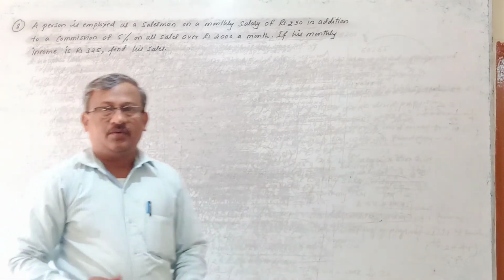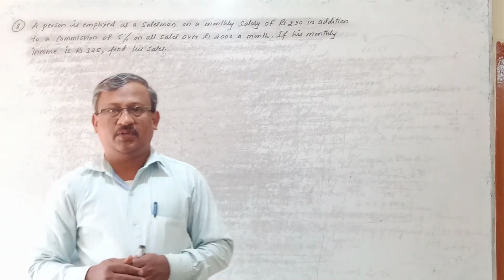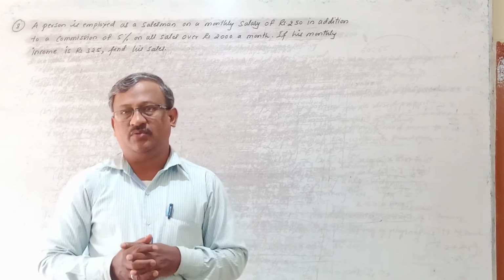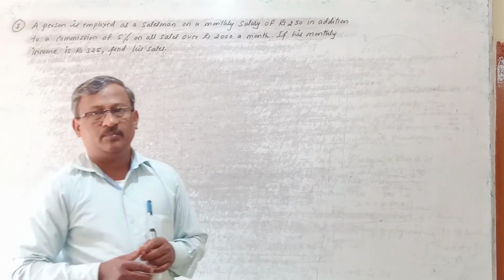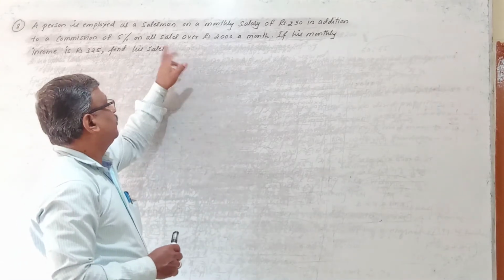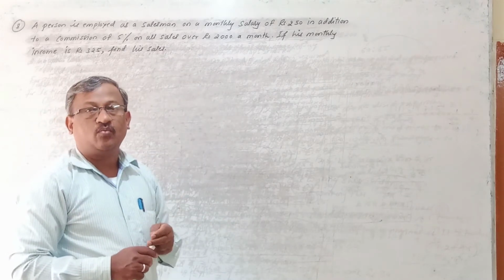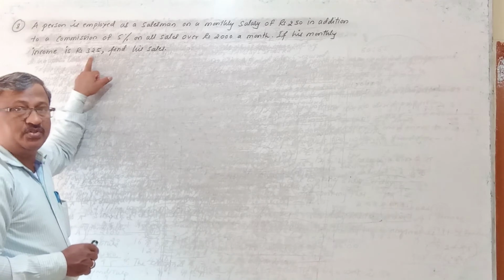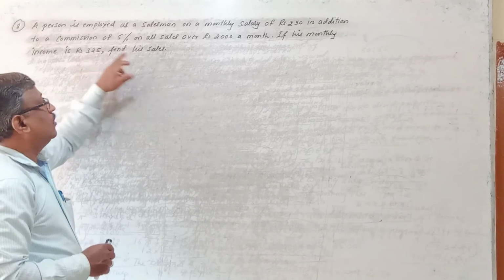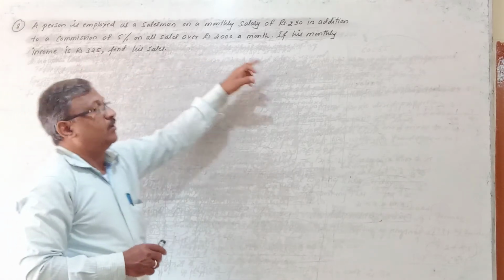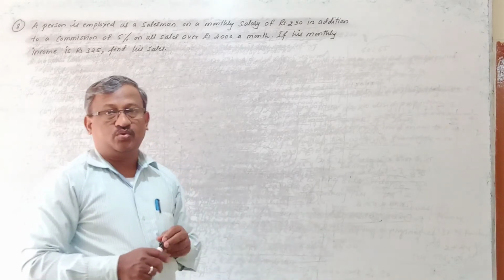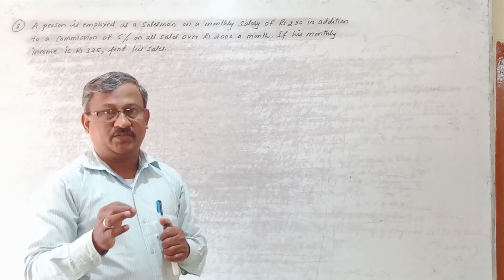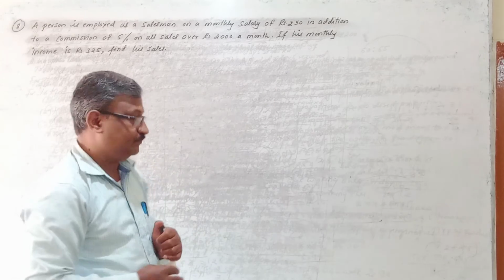Now in previous problems we have seen they used to give the sales and ask for the commission. Now in this problem they have given you the income and they have asked you to calculate what his sales are. Means if his monthly income is rupees 325, so in that particular month, for what price he has sold the goods, that sale price of goods you have to calculate.